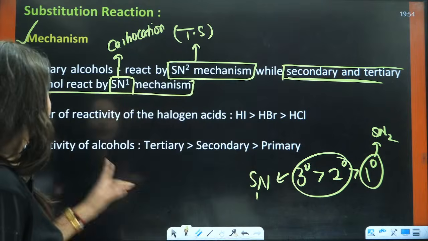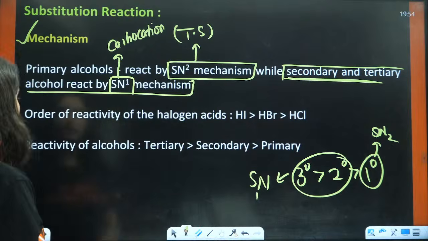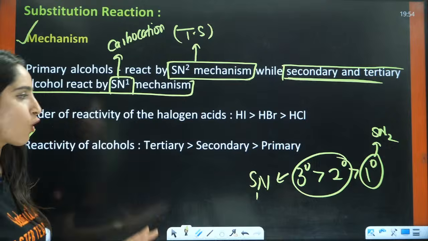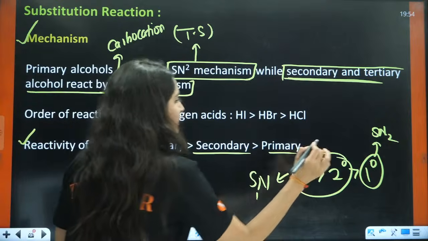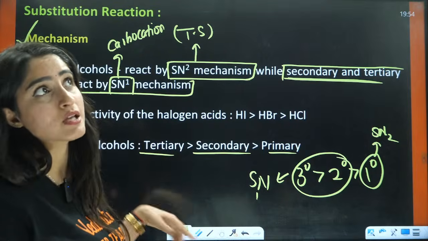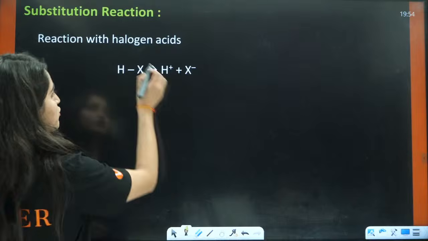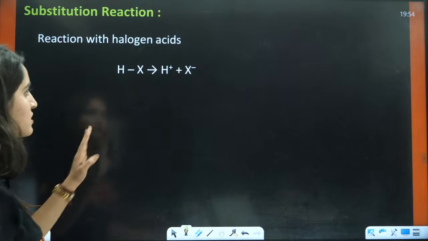Then the reactivity order is HI, then HBr, then HCl. Then what is the reactivity of alcohol? That is tertiary, then secondary, then primary. This is towards SN2, this is towards the SN1 mechanism, right. Next is reaction with halogen acids. This is the mechanism we are talking about.